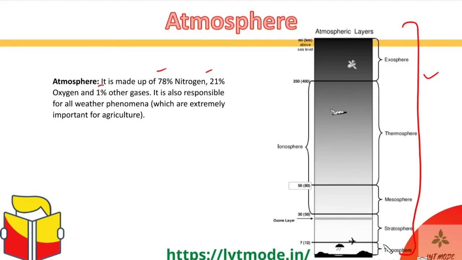So again, troposphere is the lowest layer. It is the most dense layer. The average height is 12 kilometers, but it actually ranges between 8 to 18 kilometers. Okay, 8 to 18 kilometers. Then again, the next layer is stratosphere, which also contains the ozone layer, and this ranges up to 50 kilometers. Then there's the mesosphere, 80 kilometers. Then there's the thermosphere. Thermosphere also contains ions, or the ionosphere.